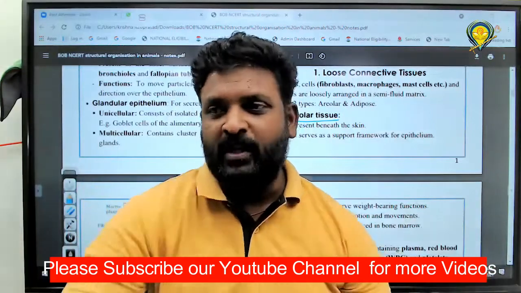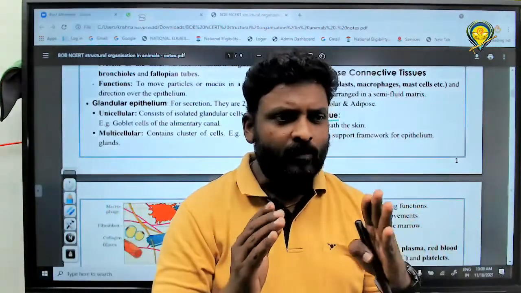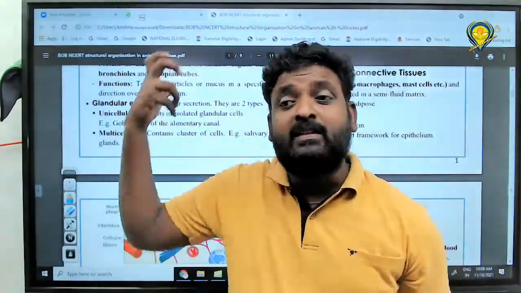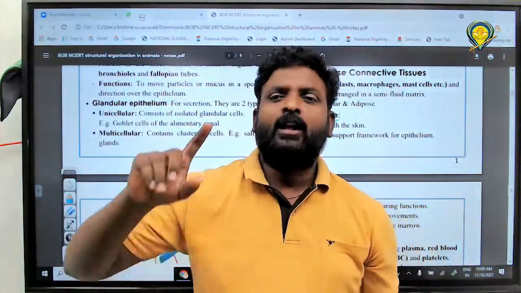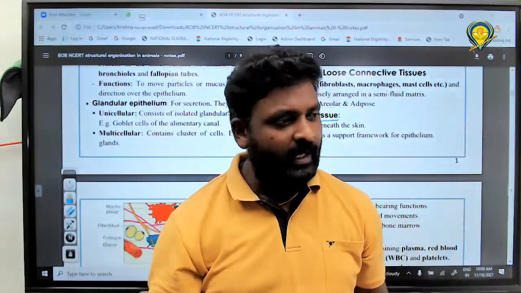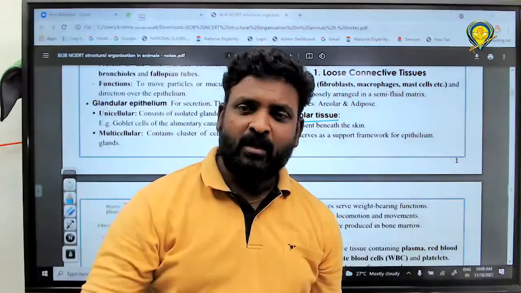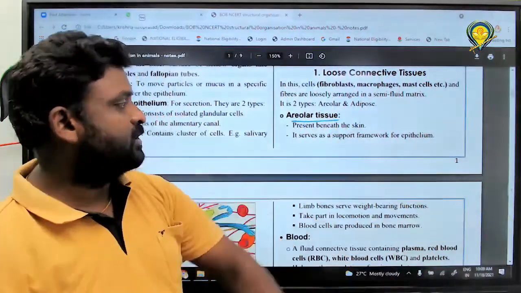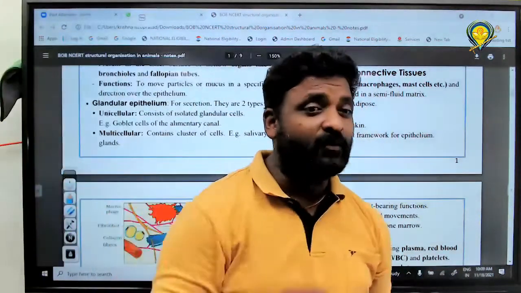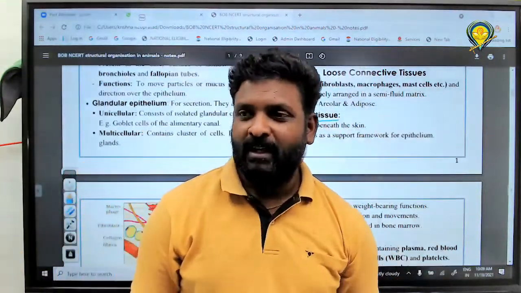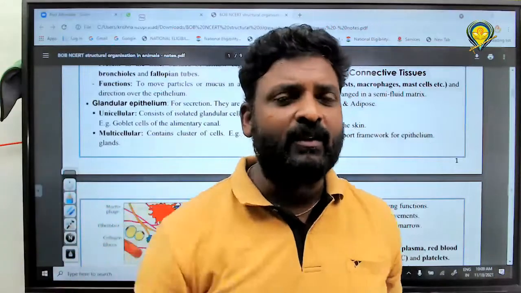And you have to know another very important line, students. Among all the cells of connective tissue, the most abundant tissue is the areolar tissue. What is the function? It supports the framework for epithelium. Why?